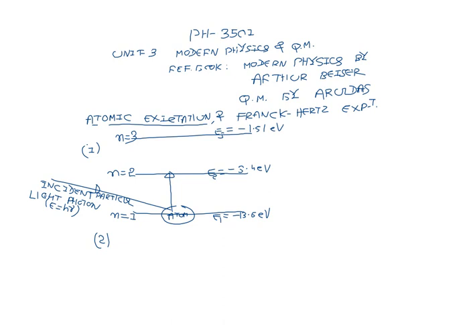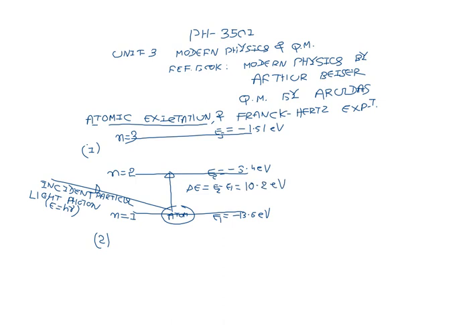That is equal to the difference of these two energy levels. So the difference of two energy levels is delta E, delta E equal to E2 minus E1. That comes to minus 3.4 minus minus 13.6, so that is 10.2 electron volt.